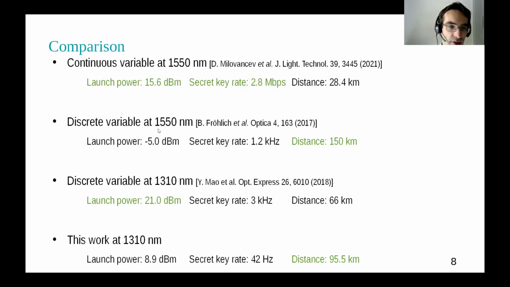For discrete variable systems which use 1550 nanometers, it's easy to go to long distance, but they can't tolerate a lot of launch power because of the increased Raman noise. Discrete variable systems at 1310 usually perform quite well in terms of tolerable launch power. However, no experiment was performed at a distance as long as in our case. As you can see here, for different network environments, maybe different systems might be optimal.